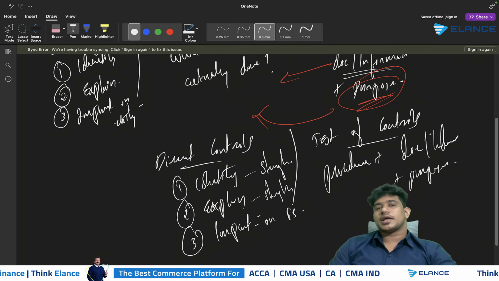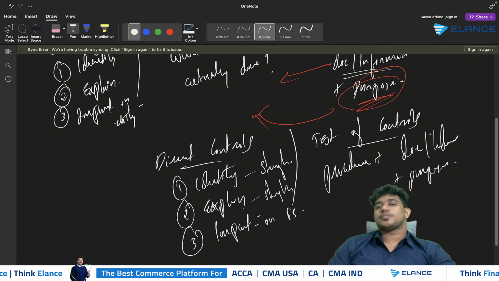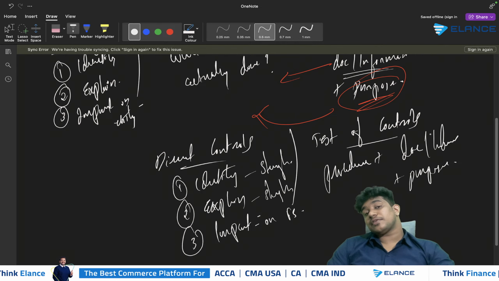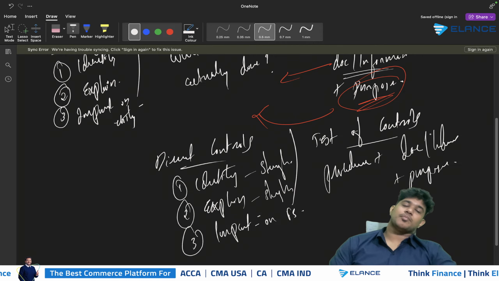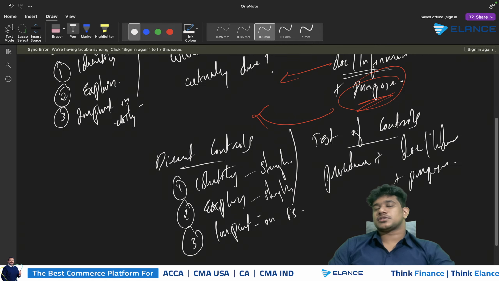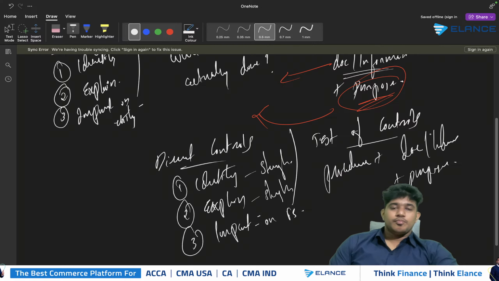Or you can also inquire with a sample of employees in the payroll department whether they were given any opportunity in appointing employees to the company, to understand whether there is proper segregation of duty between the HR and payroll departments.